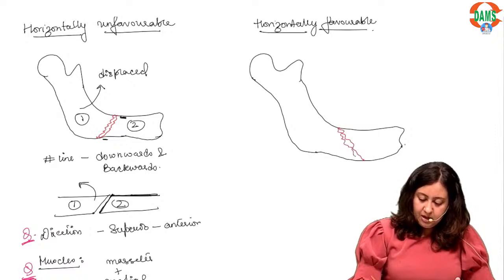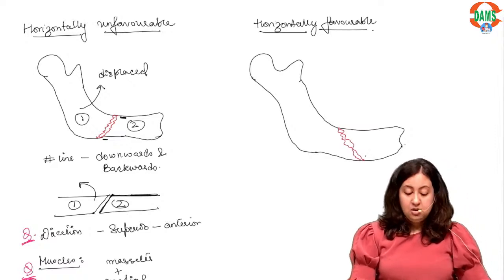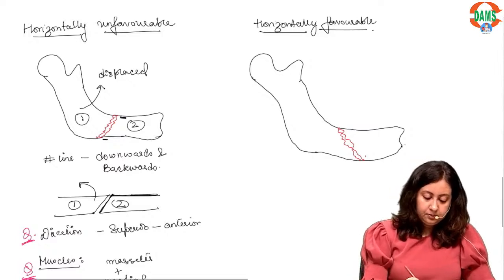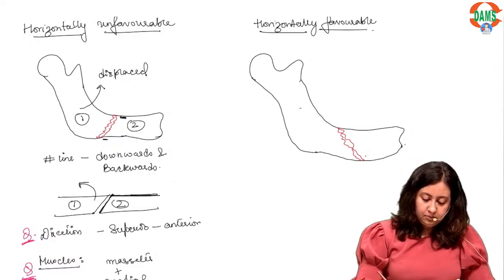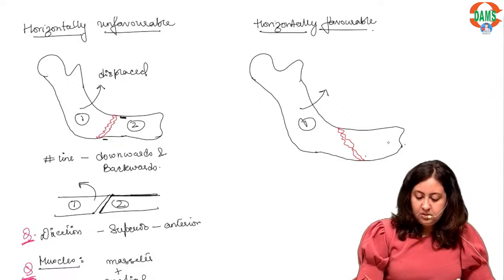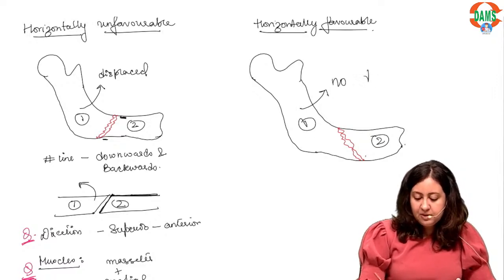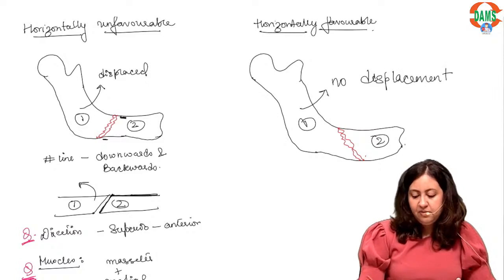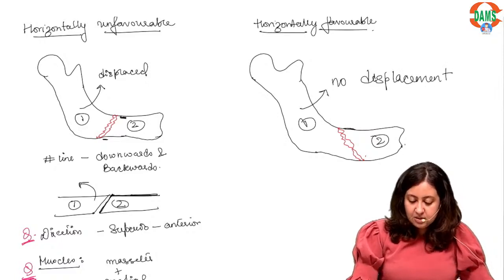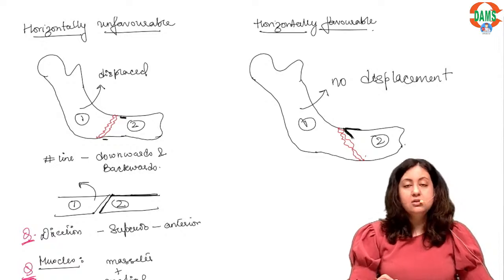So in a favorable fracture, there will be no displacement of segment 1. Why? I will show you, because this ledge here is going to prevent or act as a hindrance in the path of displacement.